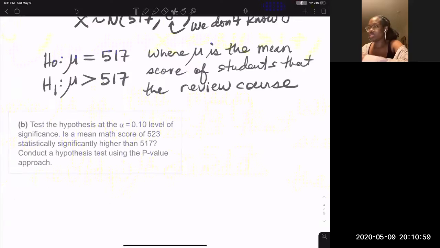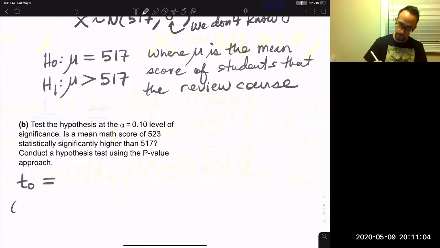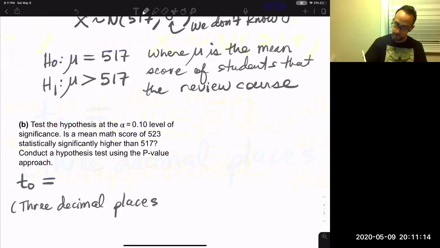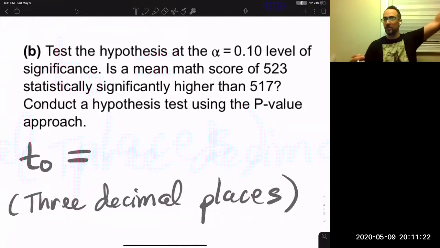Okay, look. So I'm going to say T sub 0 equals, what did it want? Three decimal places, I think. So I'm going to show you how to find the test statistic. Can you read this for the world?